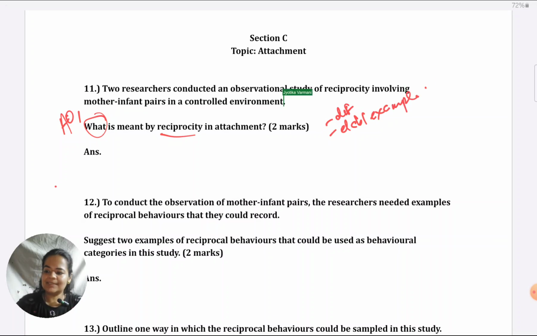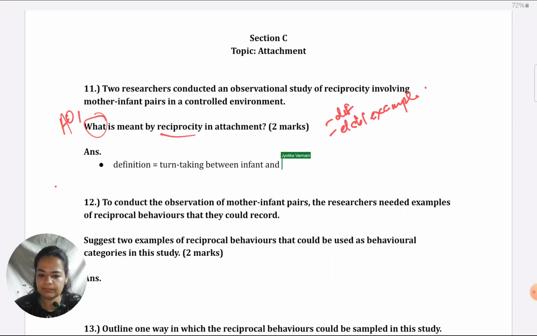Okay, so first let's make the outline for the definition. Reciprocity, depending on which book you have learnt it from, but the definition will have something to the effect of it is a sort of turn taking between the infant and caregiver, and it is a performance of coordinated actions.